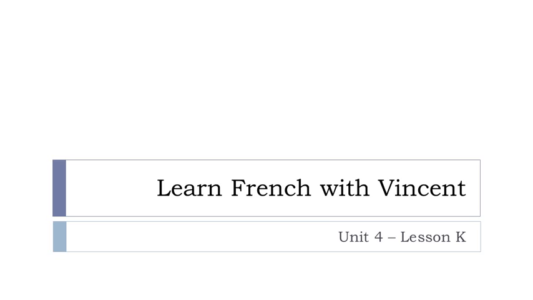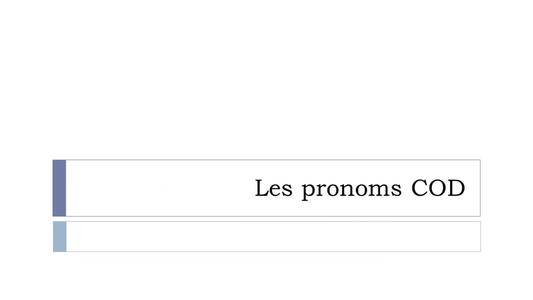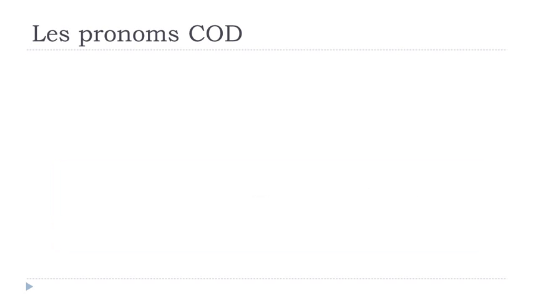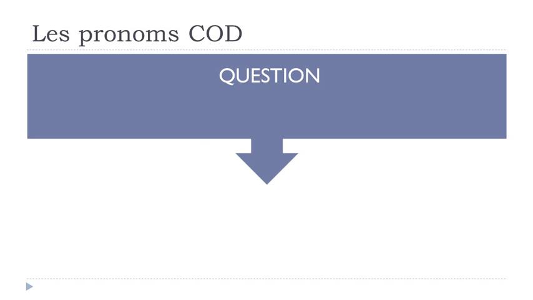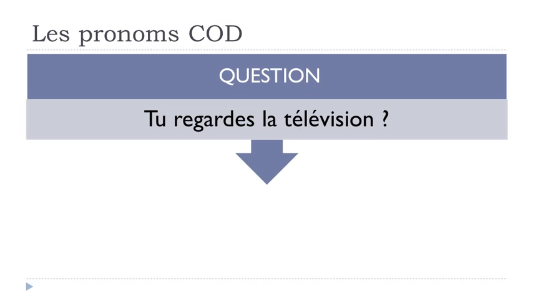This is Unité 4, leçon K, and in this lesson we'll discover a big thing, so it's les pronoms COD. Okay, so no stress, but still it will be quite important. Les pronoms COD. So we'll take first a sentence. It's a question and it's tu regardes la télévision. Regarder is to watch, la télévision.